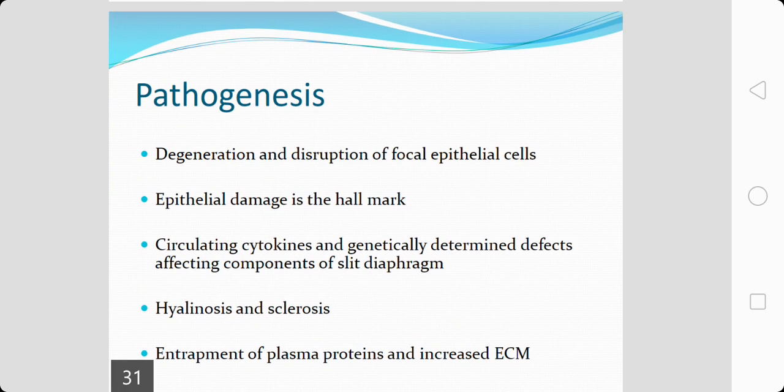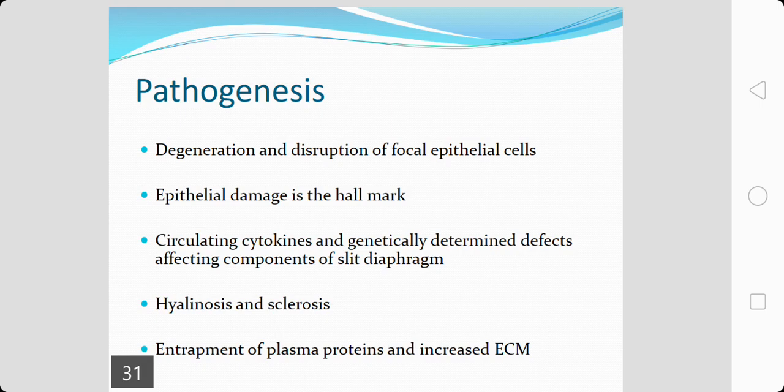So, coming to the pathogenesis, it is basically degeneration and disruption of epithelial cells focally. The epithelial damage is the hallmark in focal segmental glomerulosclerosis. There are a lot of circulating cytokines and genetically determined defects affecting components of the slit diaphragm.